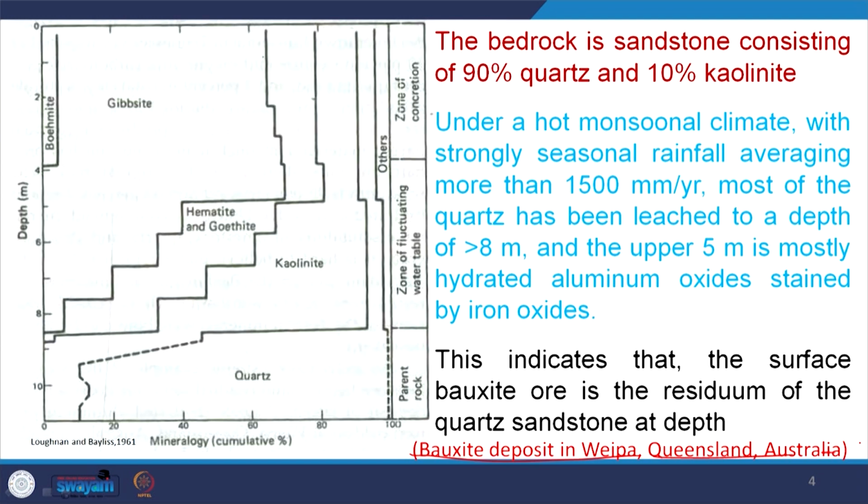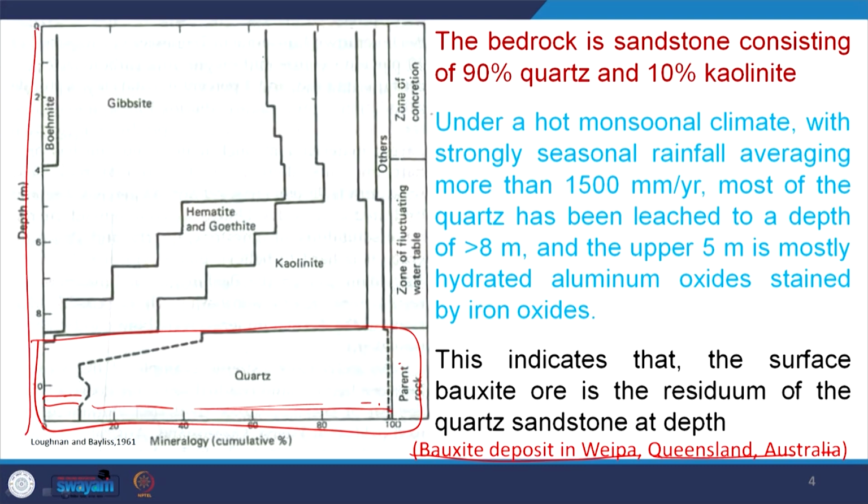How? Now, you see in this figure, this is the parent material, the parent rock. It is composed of about 90% quartz and 10% kaolinite, or clay. This is the depth, from 0 to 10 meters or more. This bedrock is a sandstone consisting of 90% quartz and 10% kaolinite.